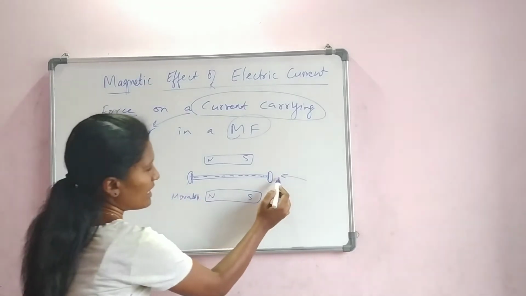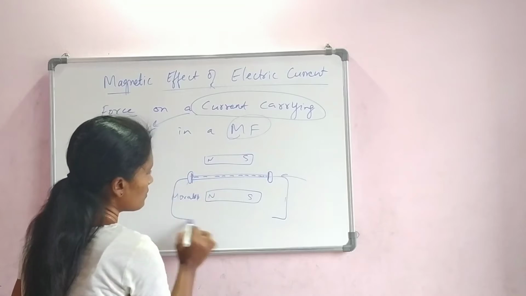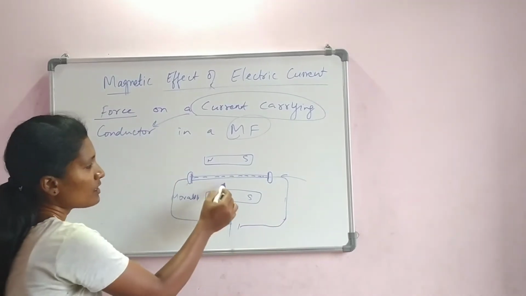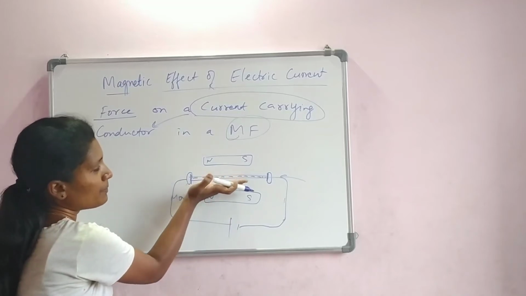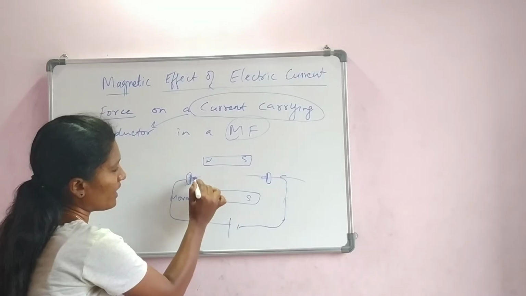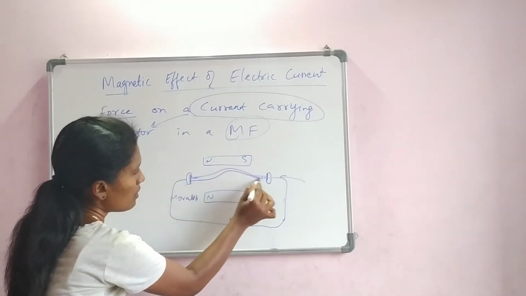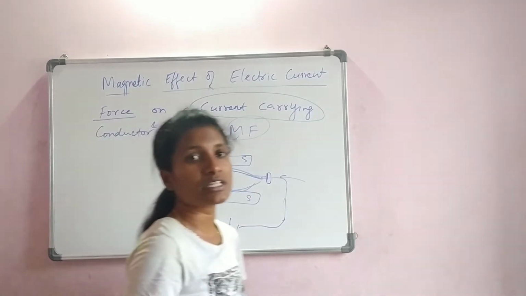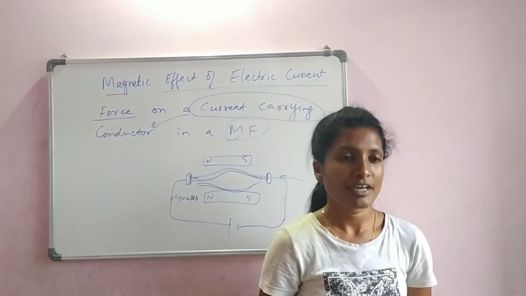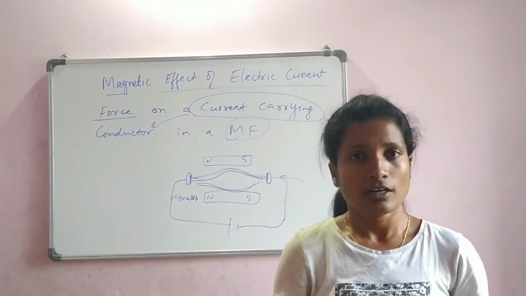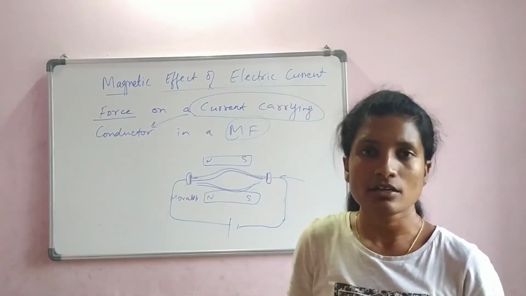Now pass the current. What happens? Once the current is passed, this wire will be either attracted towards the upper magnet or towards the lower magnet. It can happen like this, or it can also happen like this. The wire might bend towards the magnets because the magnet is producing mechanical force on the wire which is conducting current.